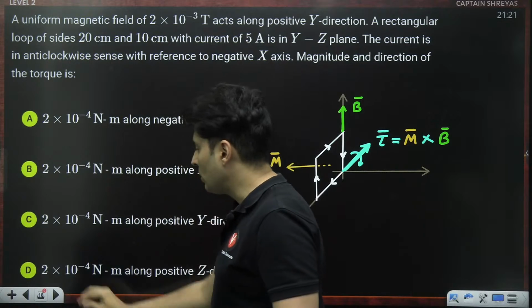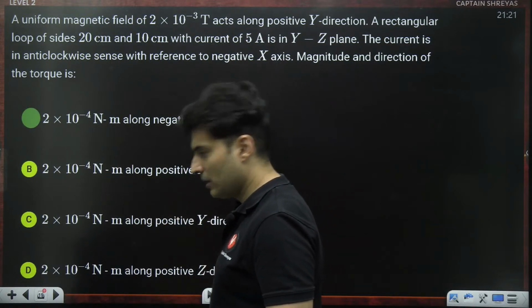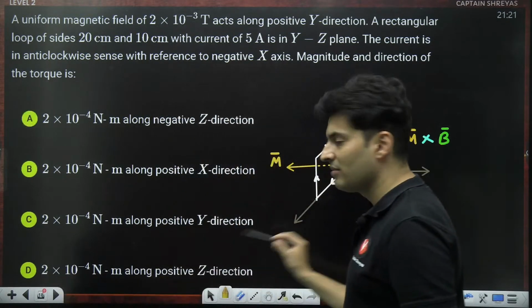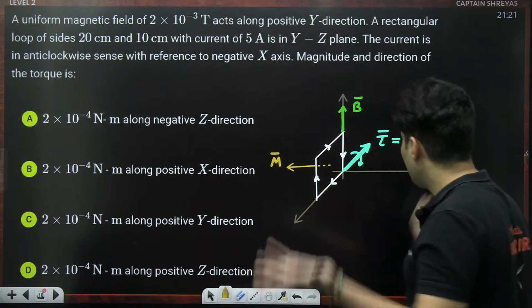I won't even solve anything. That's it. I will directly mark it. But if there were two options with negative z, then I would have no other option but to solve it.